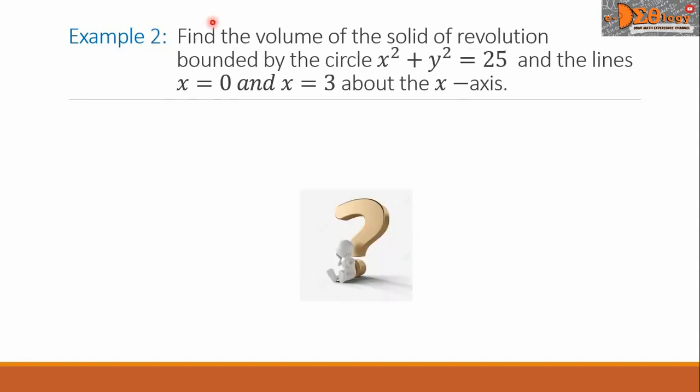Example 2. Find the volume of the solid of revolution bounded by the circle x squared plus y squared equals 25 and the lines x equals 0 and x equals 3 about the x-axis.